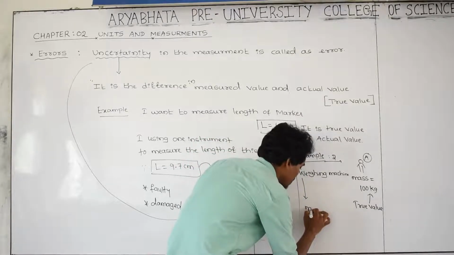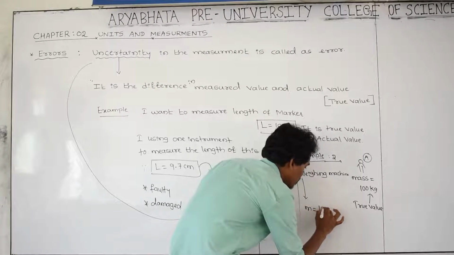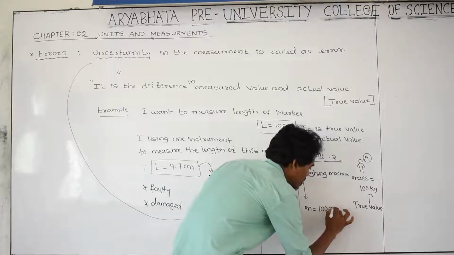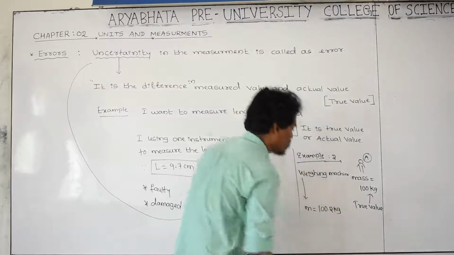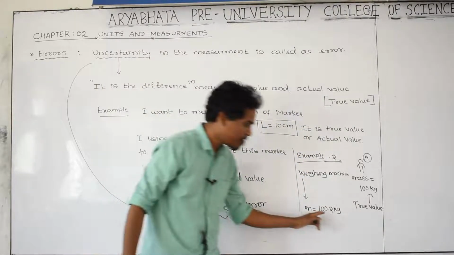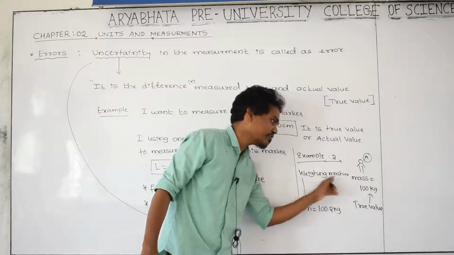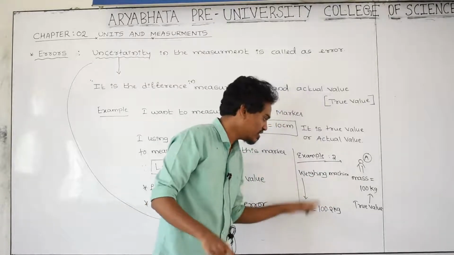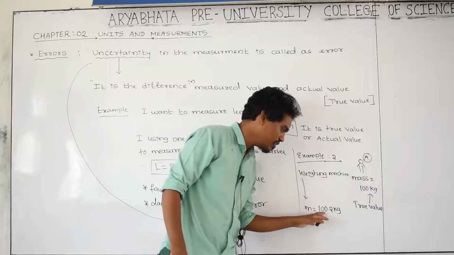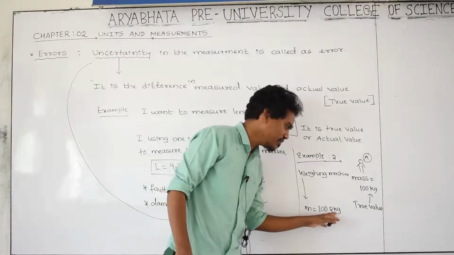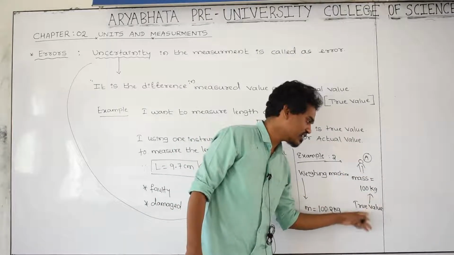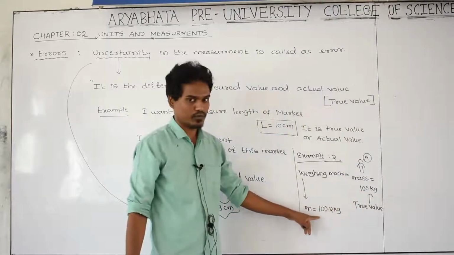For example, its mass becomes 100.2 kg, and this is the value given by the weighing machine. After measuring by the instrument, his mass becomes 100.2 kg, but he knows his exact mass, that is 100 kg. It is a true value.